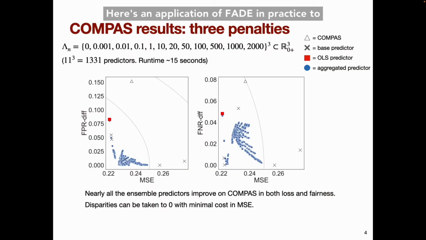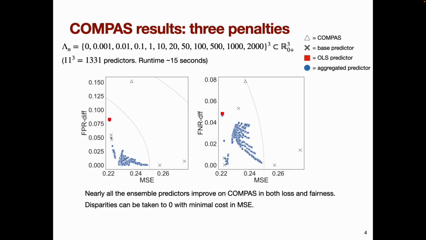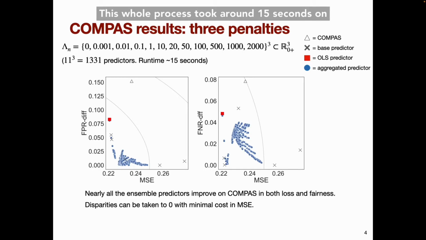Here's an application of FADE in practice to improve the COMPAS recidivism predictor. We use 5 base learners, and we use 3 different penalty terms to simultaneously target 3 different fairness criteria. We computed 1,331 different ensemble predictors with different unfairness penalty weights lambda, and we then estimated their performance on a test set. This whole process took around 15 seconds on my 2013 laptop.